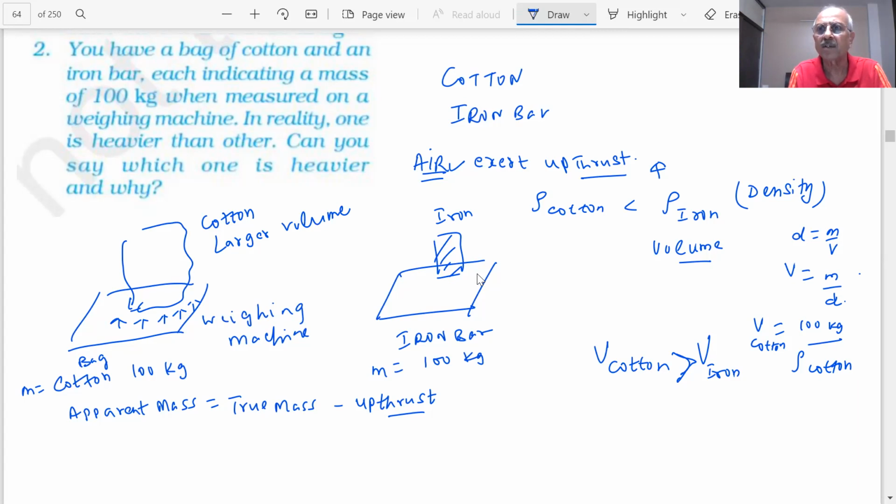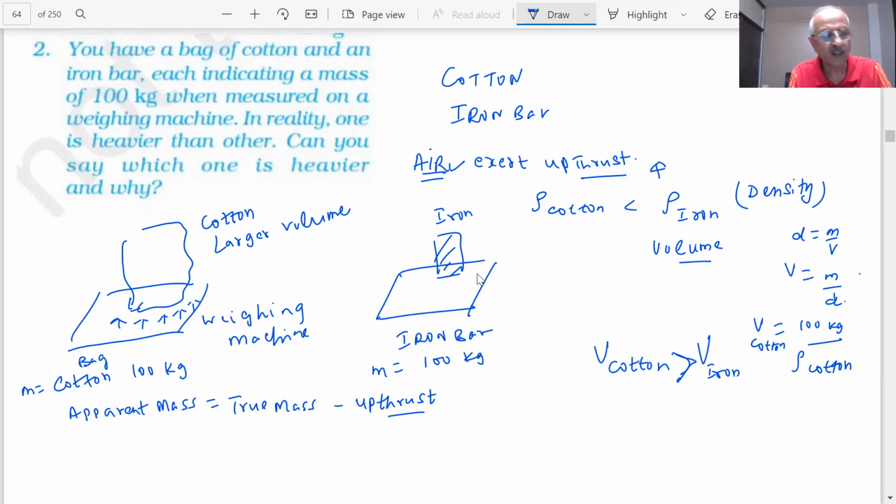Apparent weight of cotton for the same mass will be less with respect to iron. Therefore, the upthrust is more where?